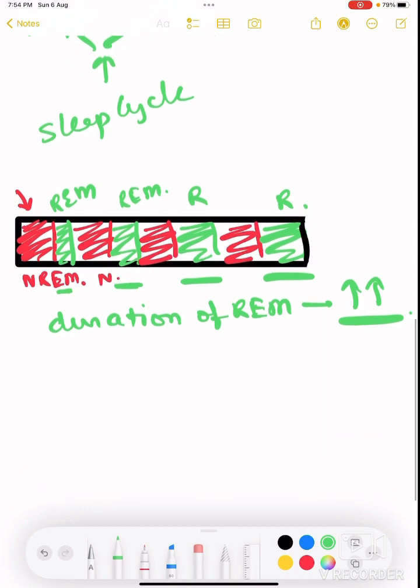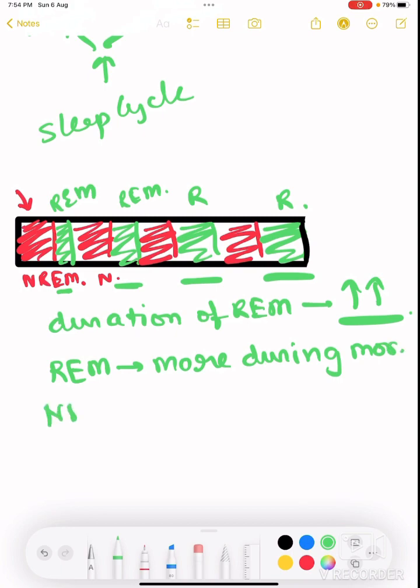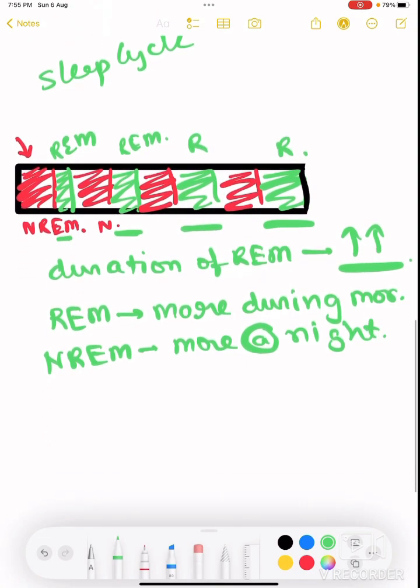In the later part of our sleep, the duration of REM increases, which means REM is more during the morning, after 4 a.m., and NREM is more at night. Understood? So NREM is more at night and REM is more during the morning.